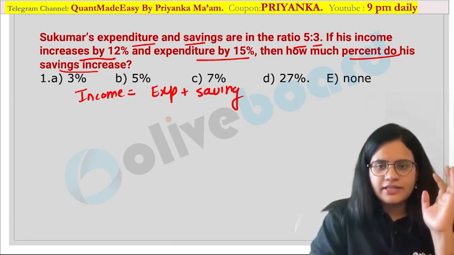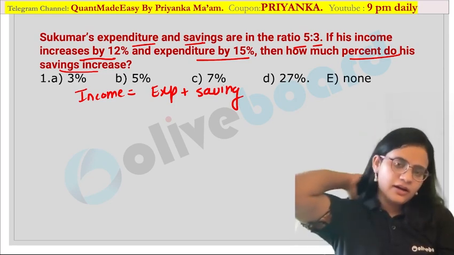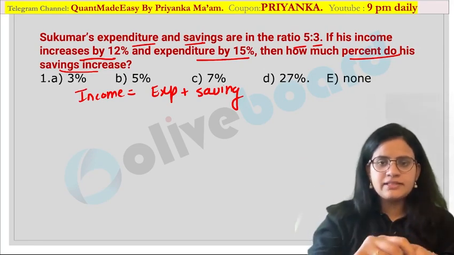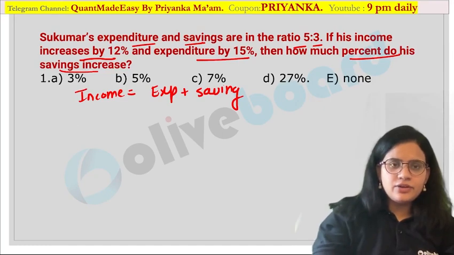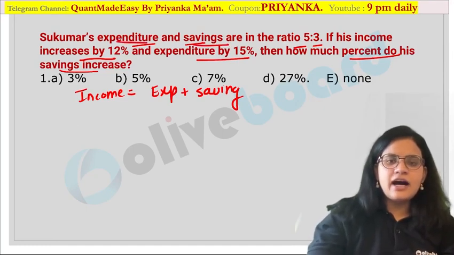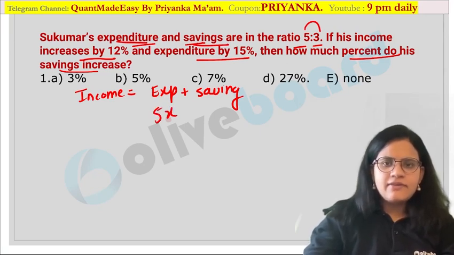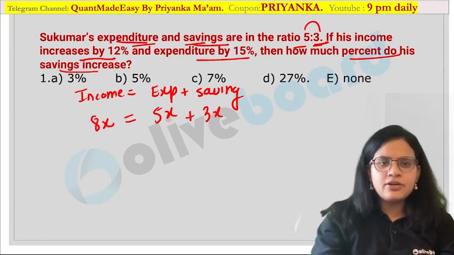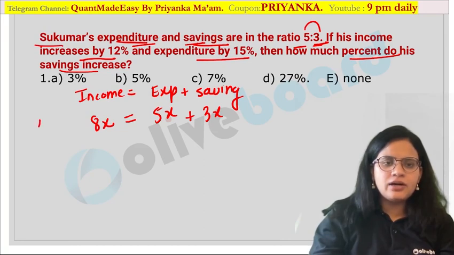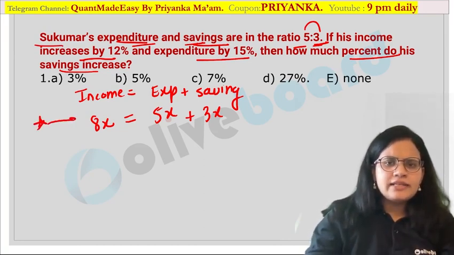Your income value is given as expenditure plus saving value. Now whenever you have already written this equation, please try to convert your given information into this format. So here they have given you expenditure and savings are 5:3. So if I say expenditure is 5x, saving value would be equal to 3x. So my income value will become 8x. Are you getting it? Whenever you have this type of question, try to convert it into this equation format.